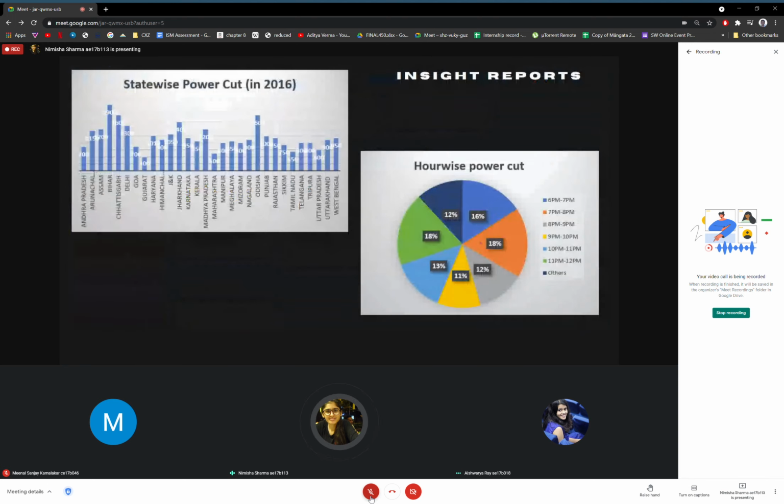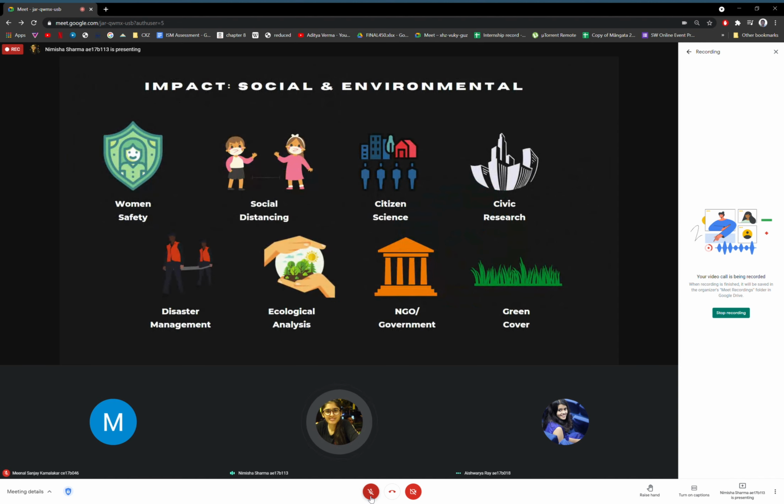Now the insights and the reports are very important for giving us a few parameters which have a wide impact in the social and environmental sphere. They are for the welfare of the country and they range from women's safety, social distancing to civic research, disaster management and ecological analysis. The government and NGOs can make decisions based on our insights and take critical decisions with better statistics.